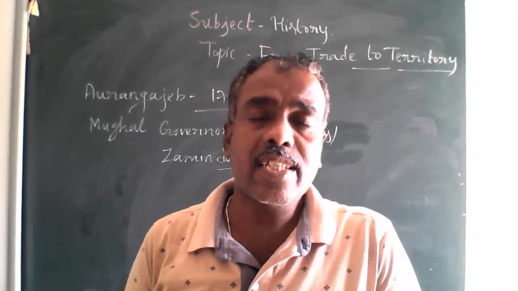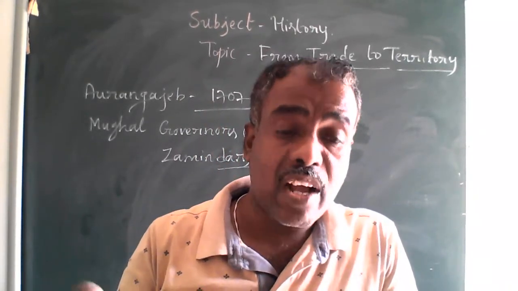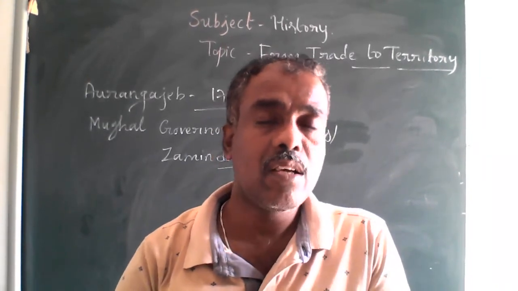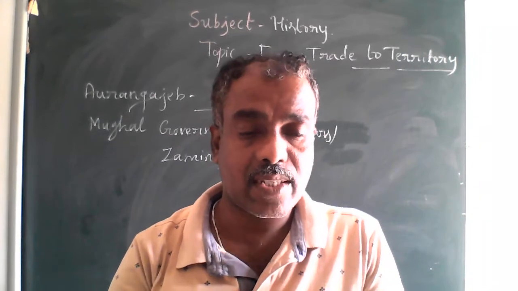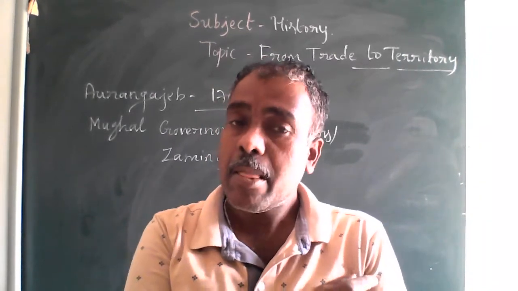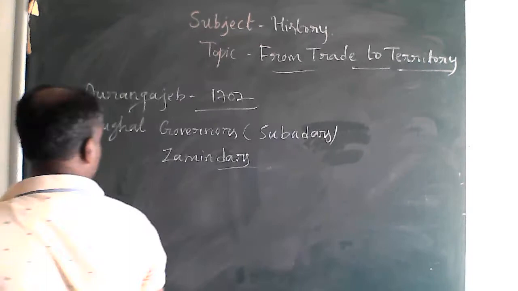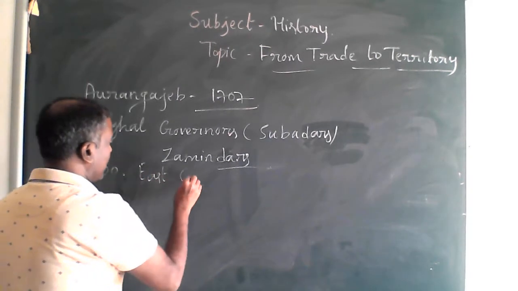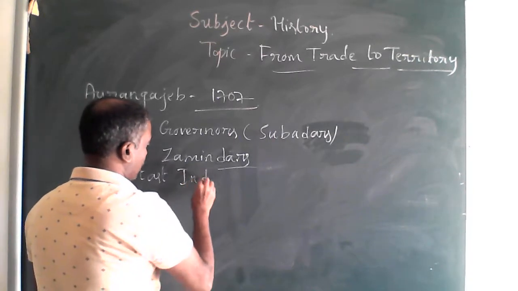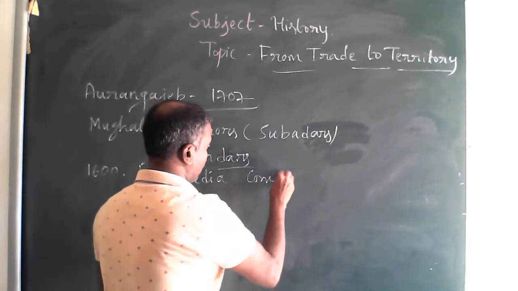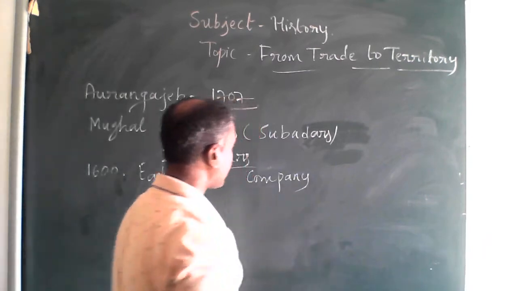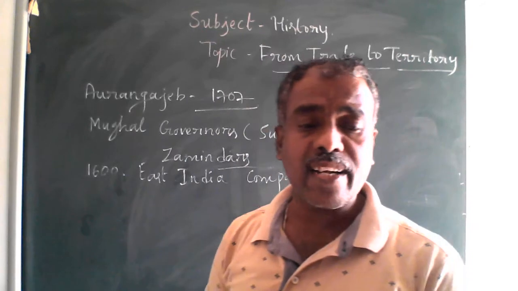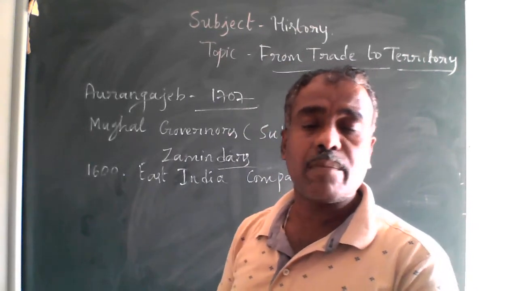In 1600, the East India Company acquired a charter from the ruler of England, Queen Elizabeth I.